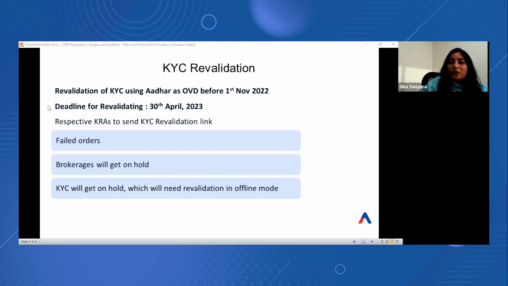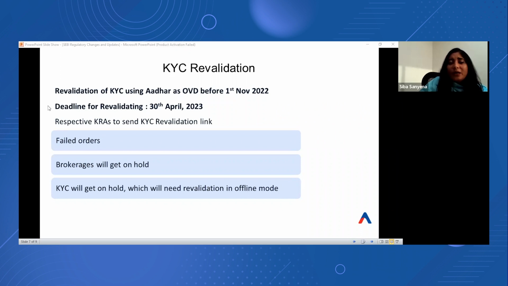There the client needs to upload either the mAadhaar copy, Aadhaar XML copy, or e-Aadhaar copy. The link is yet to be sent to all clients from the respective KRAs, and we are also in touch with a lot of KRAs to understand how they are implementing it. We are expecting it to be sent anytime soon.